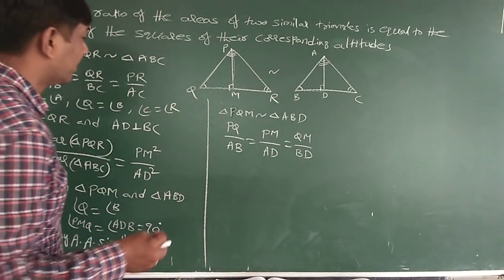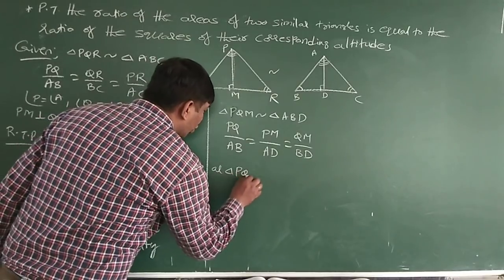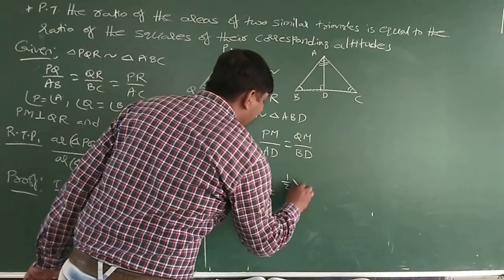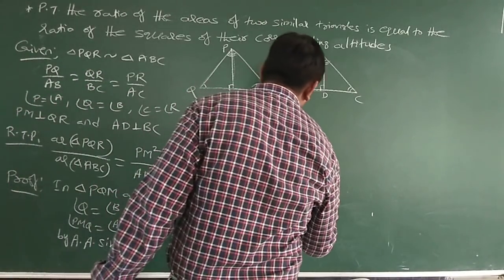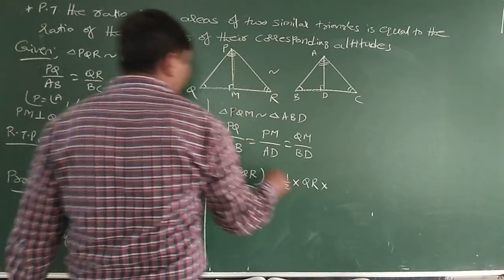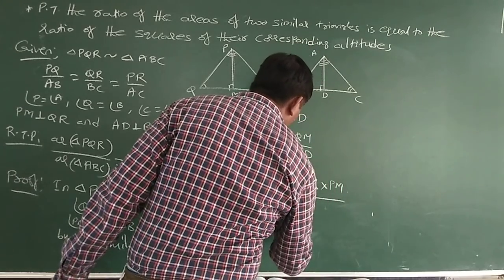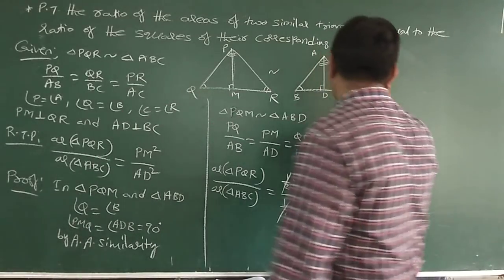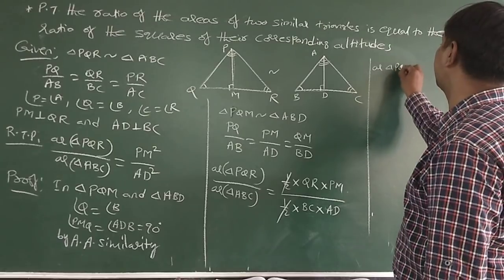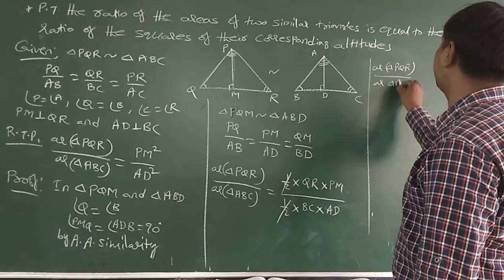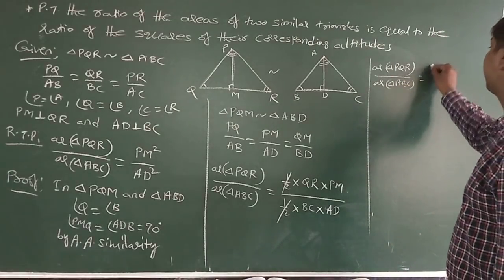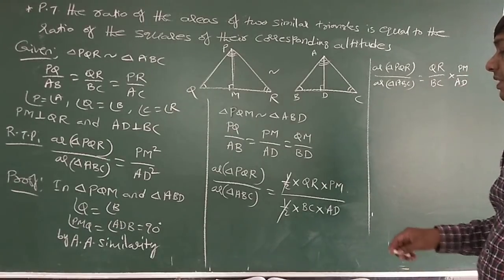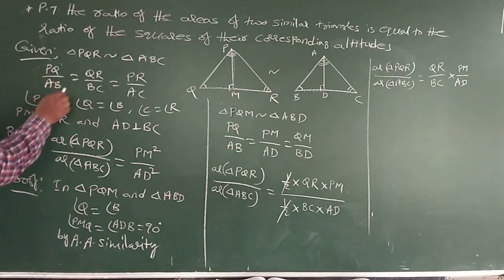Now, what is required here? Area of triangle PQR by area of triangle ABC is equal to half into base QR and height PM, over half into base BC and height AD. The halves cancel. So area of triangle PQR by area of triangle ABC is equal to QR by BC into PM by AD.